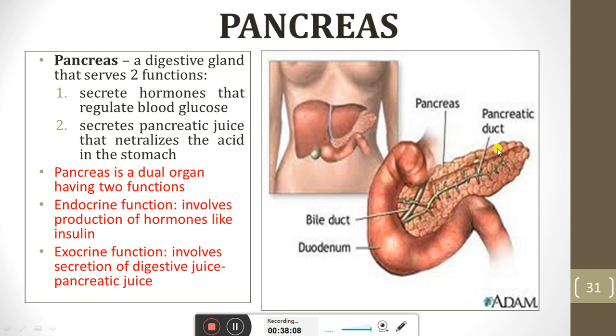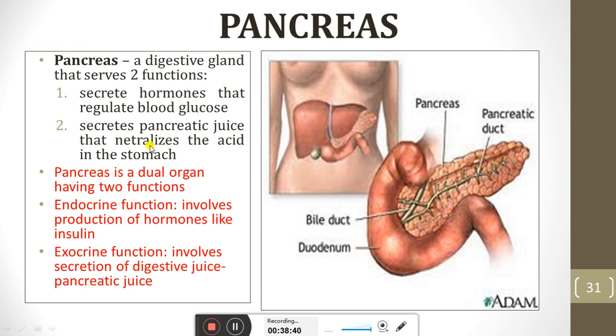This is the endocrine function of the gland, and if this gland secretes its secretion into the duct, this is the exocrine part of the pancreas. Here we will discuss the exocrine part. This small duct will come into the main duct, and then this main duct will open at the level of the small intestine, and this part of the small intestine is the duodenum.